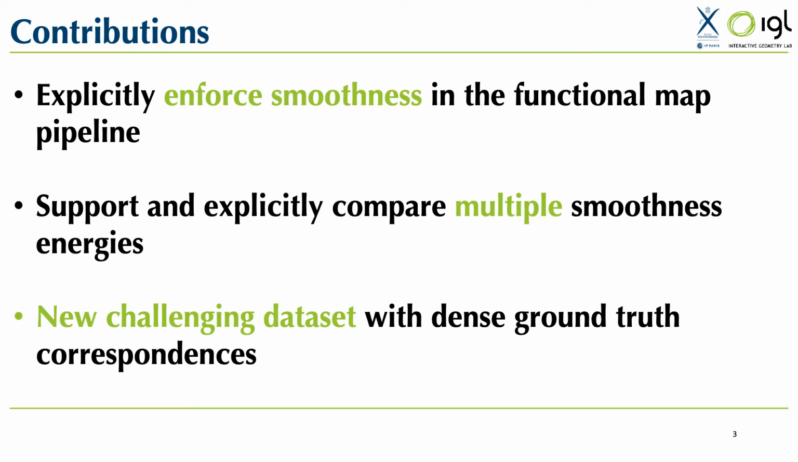We also show that several existing methods for smoothness can be formulated as variants of each other. This allows us to incorporate them easily within the same algorithm and to compare them using a single coherent framework. Finally, we introduce a new challenging dataset with high levels of non-isometry and dense ground truth correspondences for evaluation.